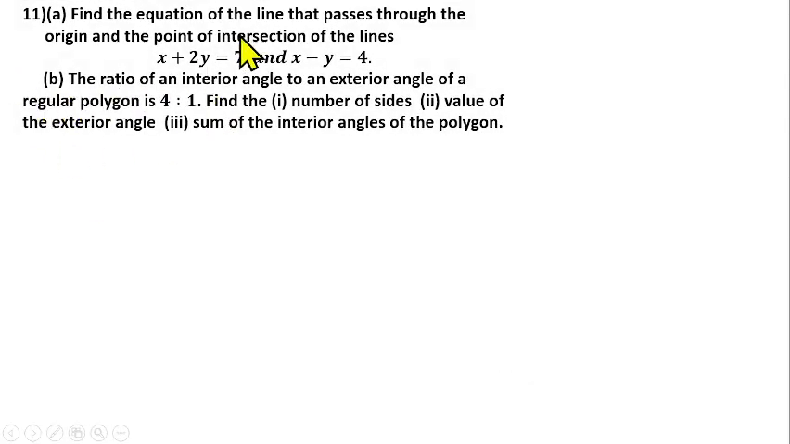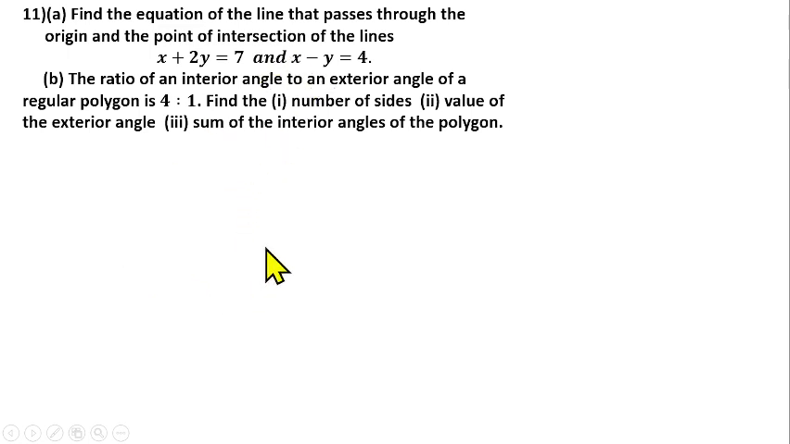Question number 11 is from coordinate geometry. Then question number 11b is from plane geometry, in this case polygon. For question number 11, we find the equation of the line that passes through the origin and the point of intersection of the lines x plus 2y equals 7 and x minus y equals 4. So we have to find the equation of the straight line that passes through the origin and through the intersection of this line and this line.